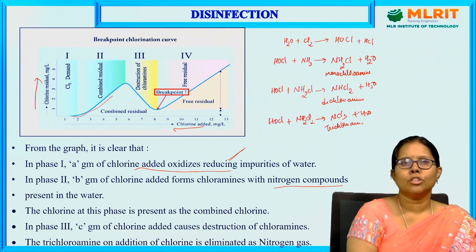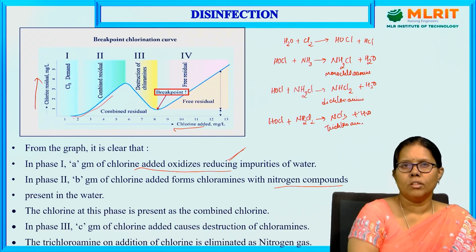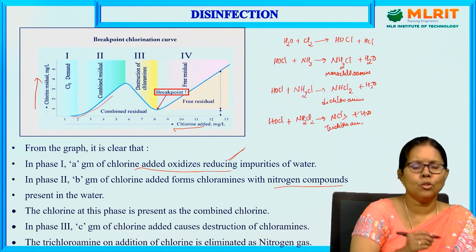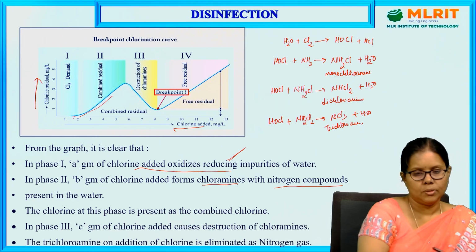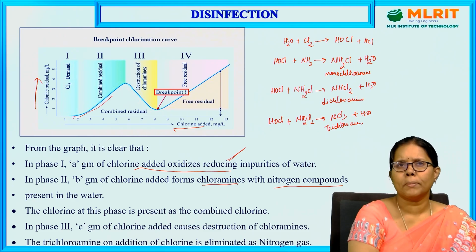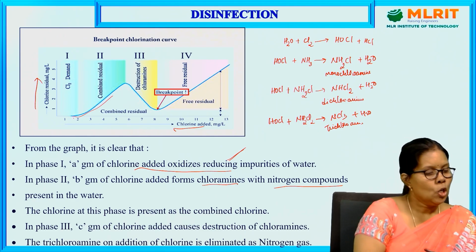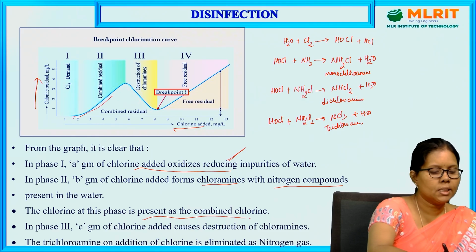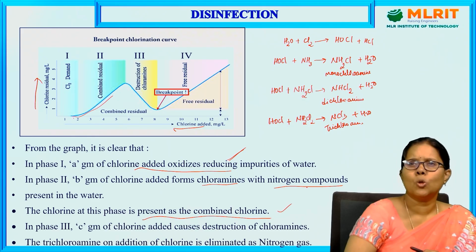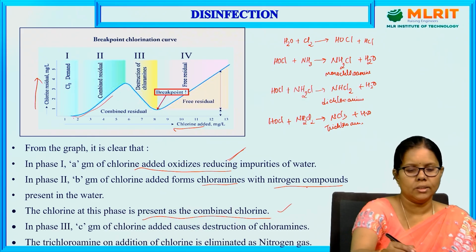All the nitrogen compounds present in the water are reacted with chlorine to give chloramines: monochloramine, dichloramine, trichloramine. The chlorine at this phase is present as combined chlorine. All these are called chloramines.